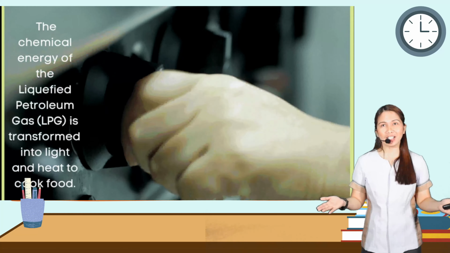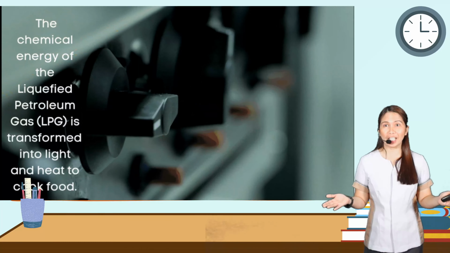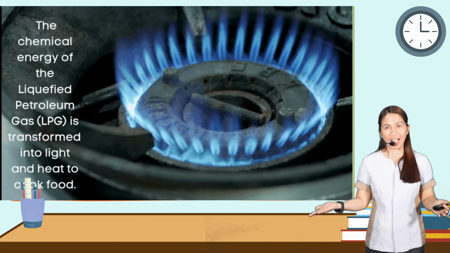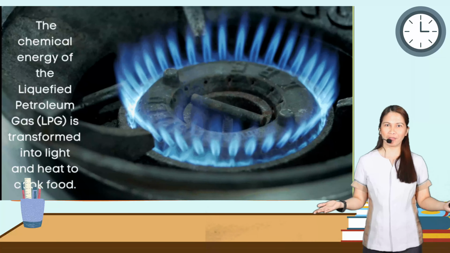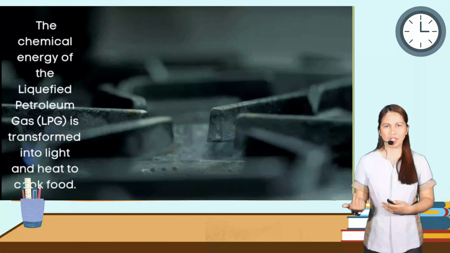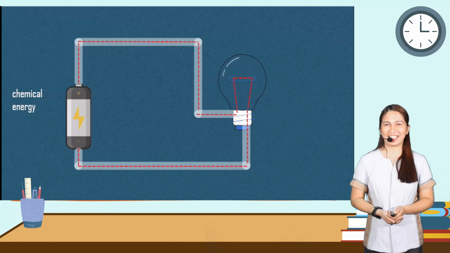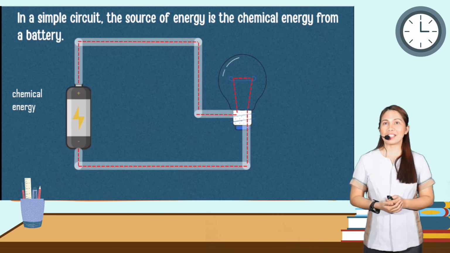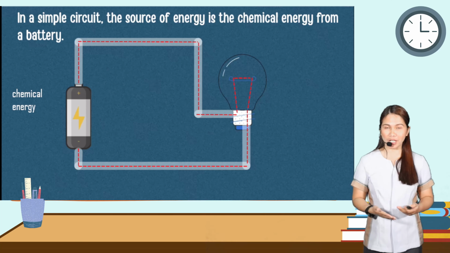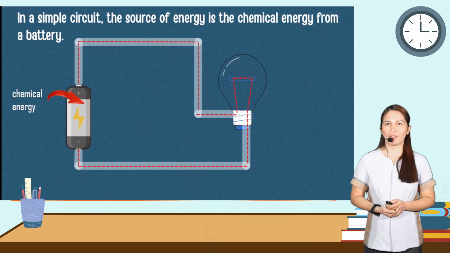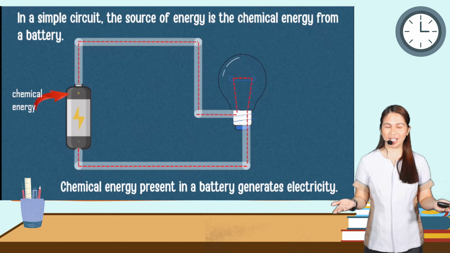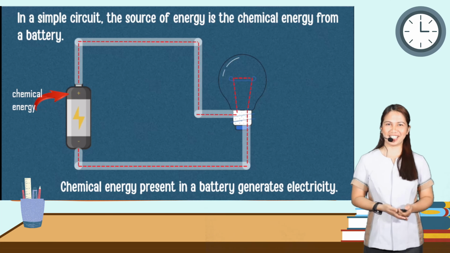Class, in cooking, the chemical energy of the liquefied petroleum gas, or LPG, is transformed into light and heat to cook food. I don't know how much the LPG is nowadays. So in a simple circuit, the source of energy is the chemical energy from the battery. Do you agree with me? Of course, that is the battery. And chemical energy present in a battery generates electricity.